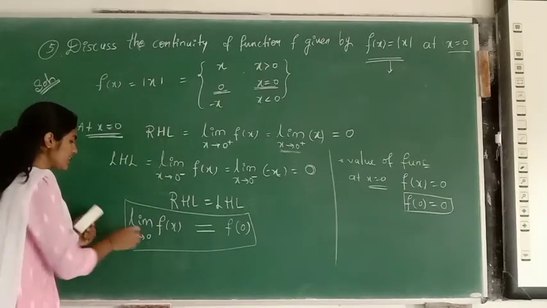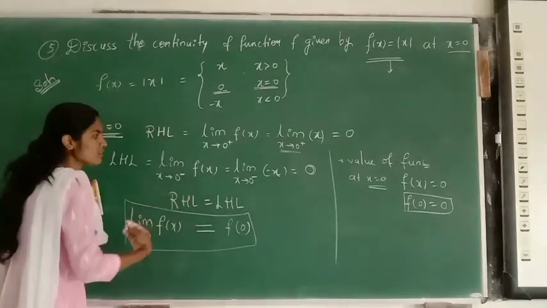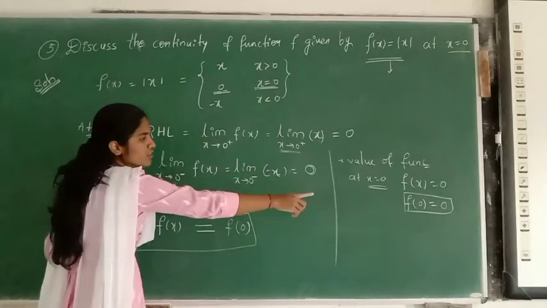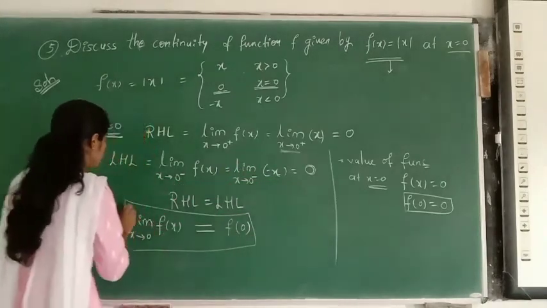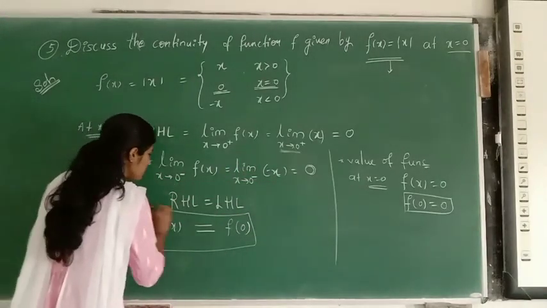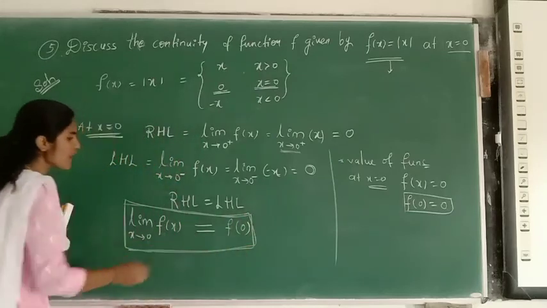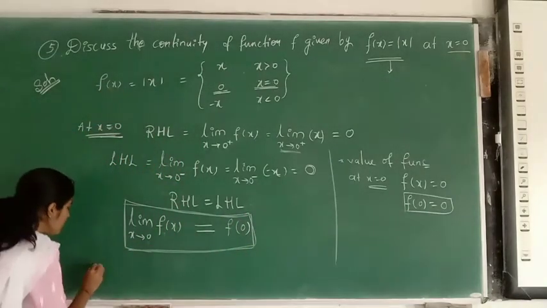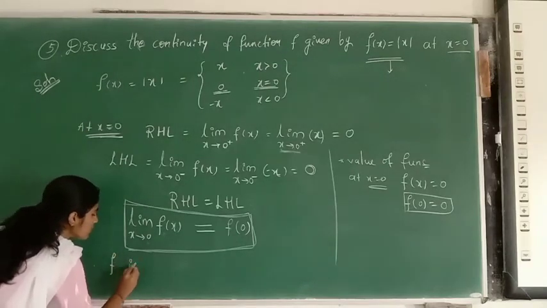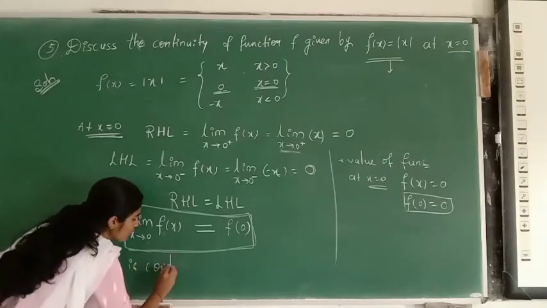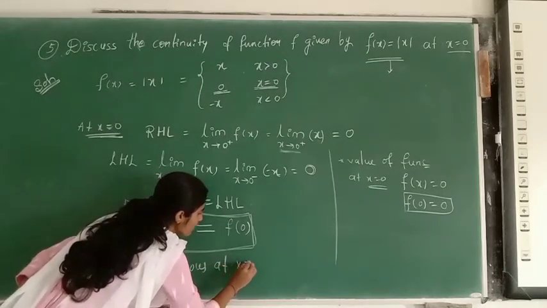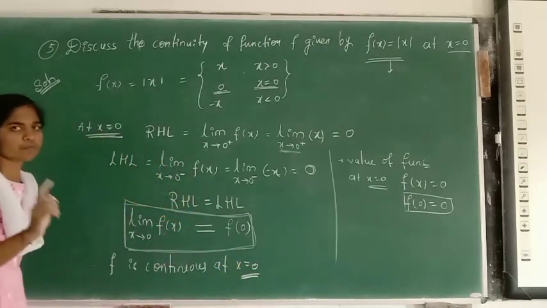Then if limit exists, whether that limit is equal to the value of the function, we have to check. So the value of the function we also check. One gave 0, the other gave 0. So limit of the function equals value of the function. Therefore, I can say that f is continuous at x equal to 0. F is continuous at x equal to 0.